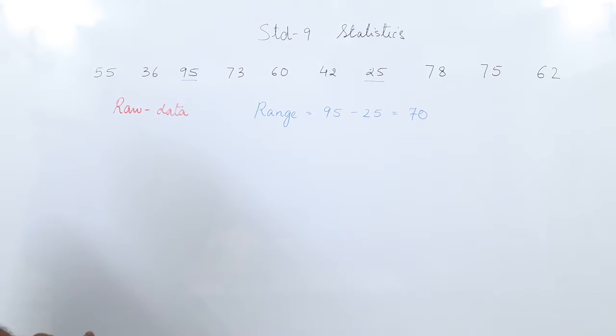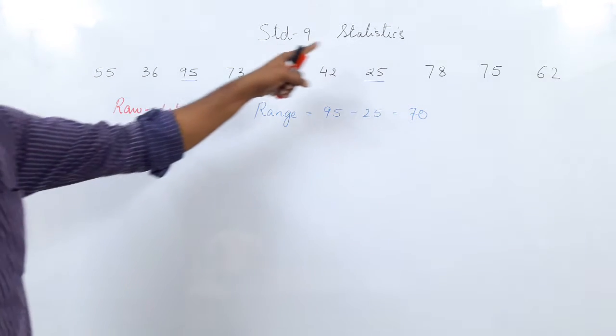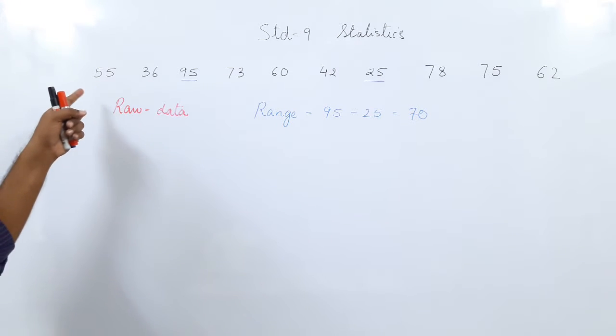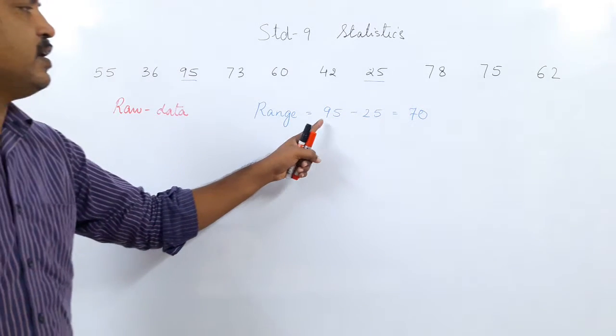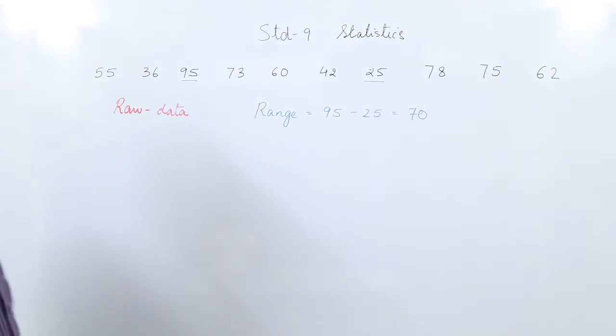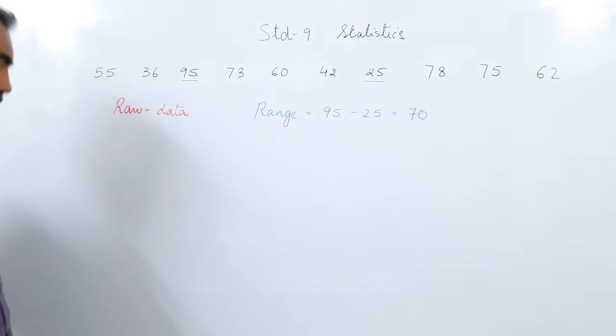But still, what we try to do is collect whatever data we have. This is called numeric data. So data is of different types also. There is numeric data and non-numeric data. Non-numeric data we do not have right now. We are only going to work on numeric data. So this is raw data, the marks collected, and we saw the range of the data, 95 minus 25 equals 70.